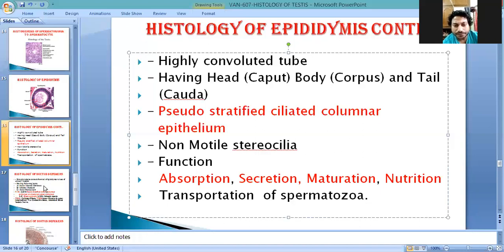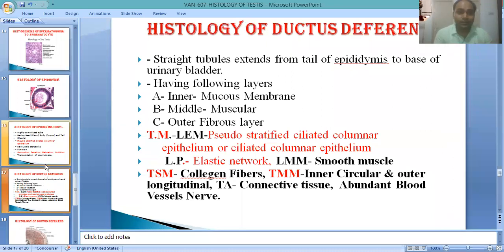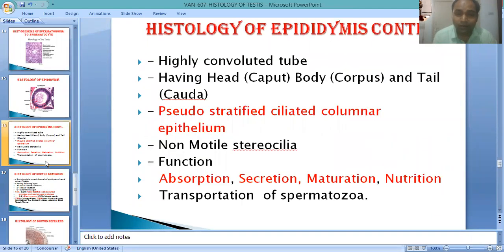I think this is clear. Clear, Vijay? Epididymis clear? Vijay? Up to the epididymis, this is clear. Is this clear, Vijay? Clear, na?